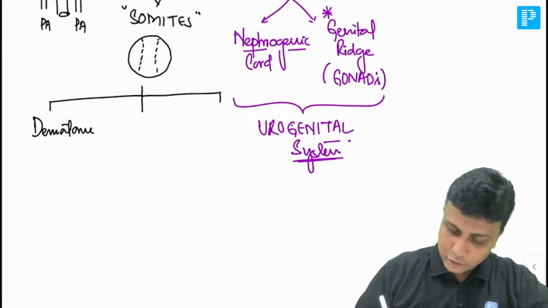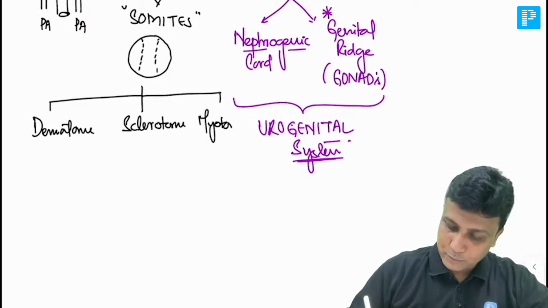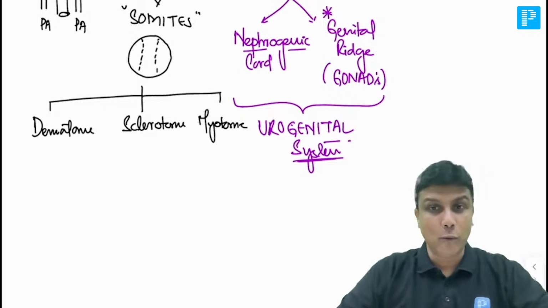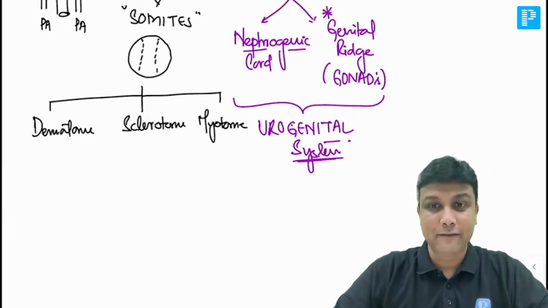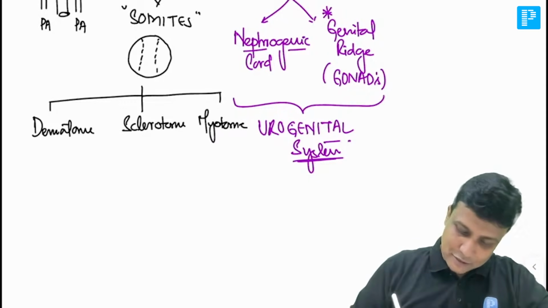Number one, they will be dermatome. Number two, they will be sclerotome. And then number three, you'll be having the myotome. So there'll be dermatome, sclerotome, and the myotome cell. Fine. Now from the name itself, you're able to understand that derma means it is going to form the dermis. Okay. So this is going to form the dermis of back of the body.